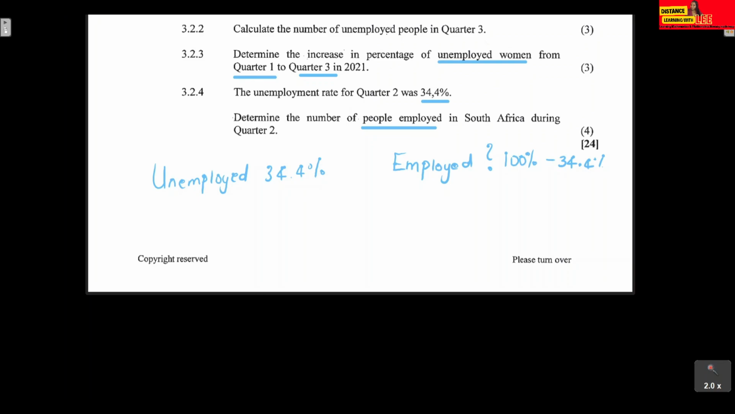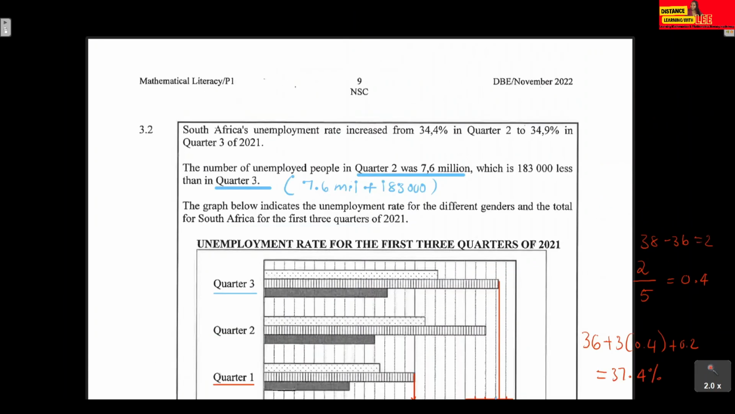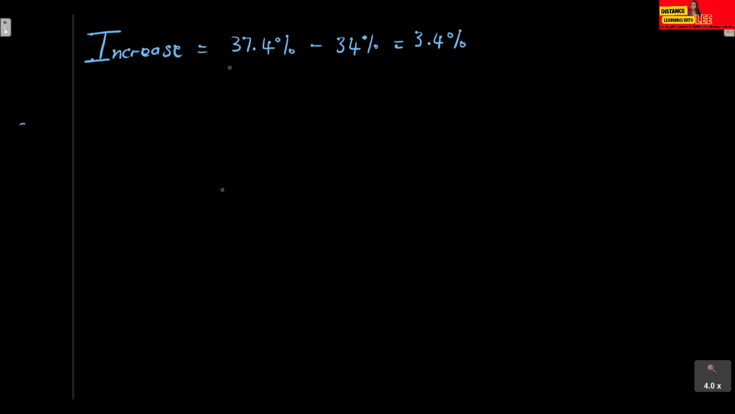That is how we get the percentage of people that are employed. Then from there, we multiply that answer by the number of unemployed people in quarter 2, which we were told was 7.6 million. We're going to work with this figure to help us determine the number of people employed. So let's just do that. Question 3.2.4.